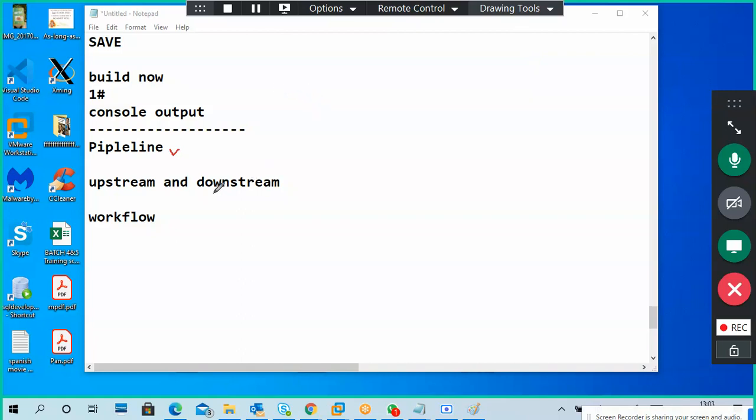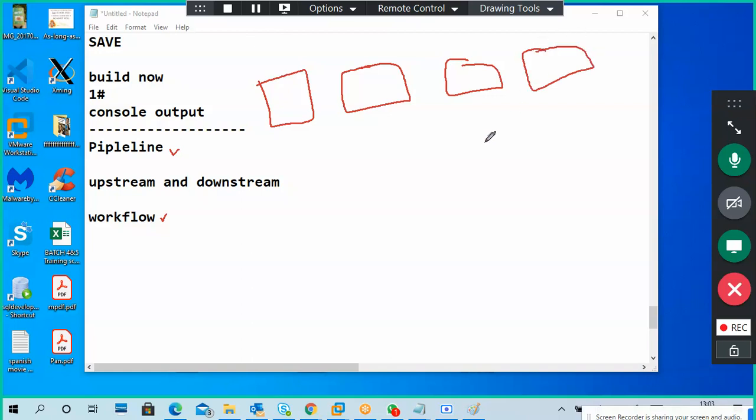What is this pipeline? Same as upstream. Workflow and pipeline are the same thing here. It is not multiple projects here. Instead of creating multiple projects, we'll create a single project only, but here we'll tell it stepwise. What are the steps? We'll see here.